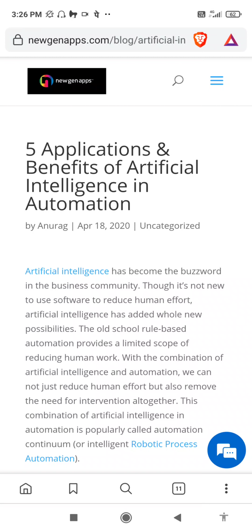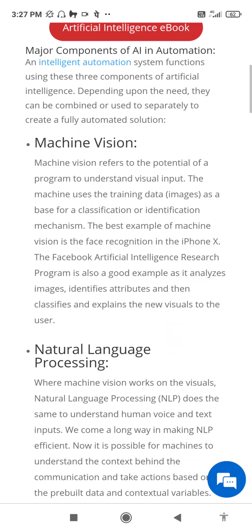Machine vision. Machine vision refers to the potential of a program to understand visual input. The machine uses the training data images as a base for a classification or identification mechanism. The best example of machine vision is the face recognition in the iPhone 10. The Facebook Artificial Intelligence Research Program is also a good example as it analyzes images, identifies attributes, and then classifies and explains the new visuals to the user.